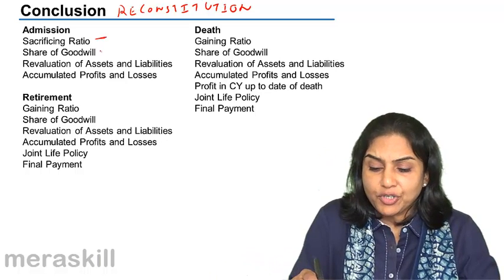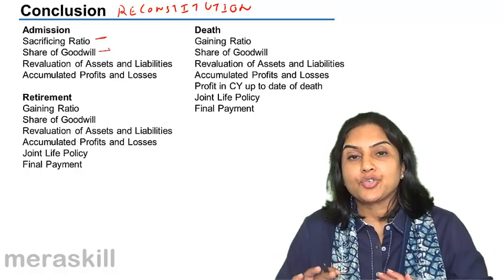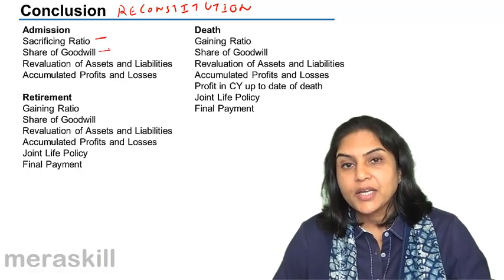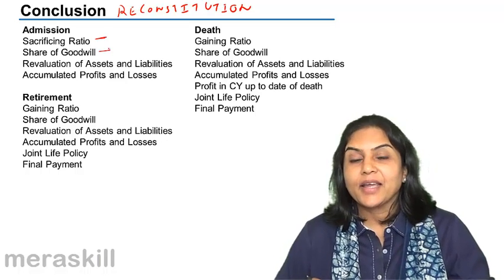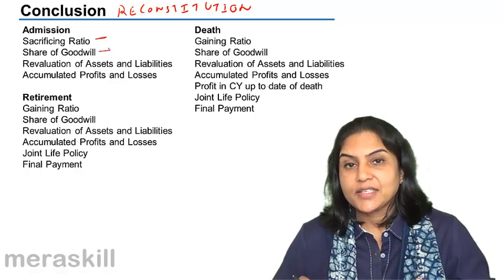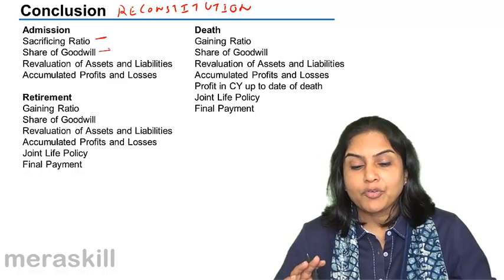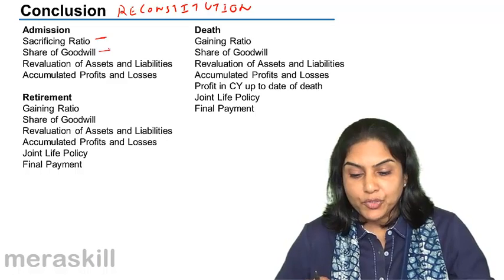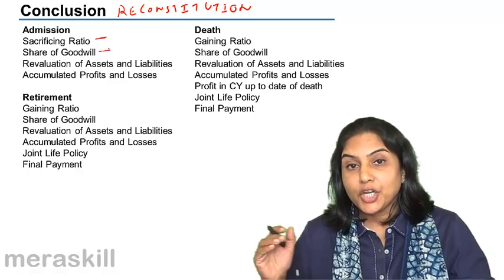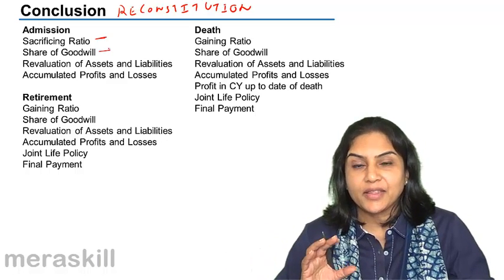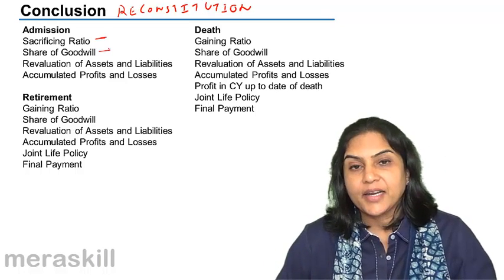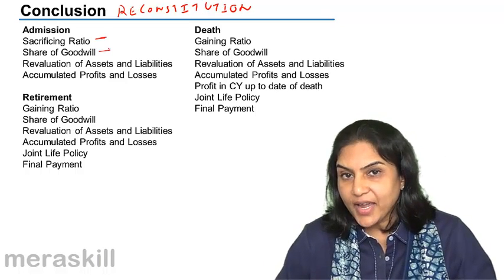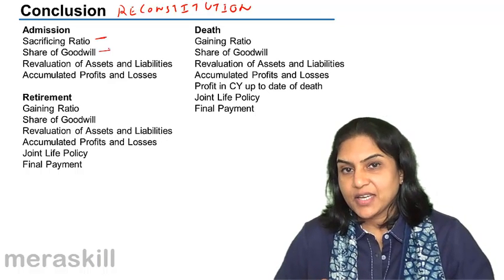How do we find out the share of goodwill? If there is no goodwill in the balance sheet, but inherently the firm believes that there is an amount of goodwill, the amount of goodwill is valued, computed, and the new partner's share in this goodwill is debited to his account and credited to the old partners in their sacrificing ratio.